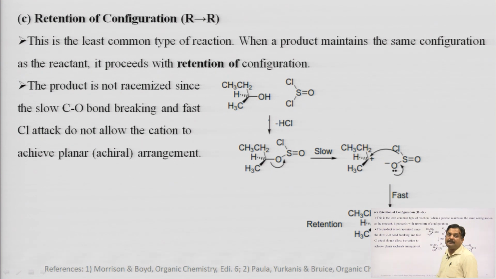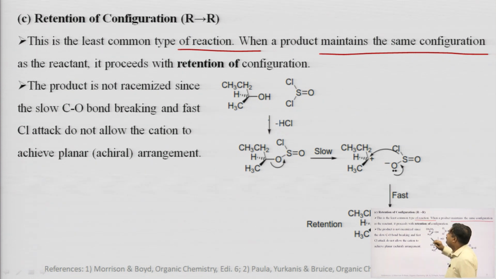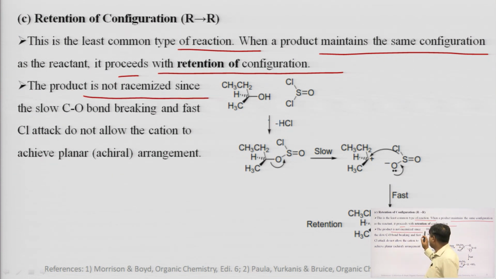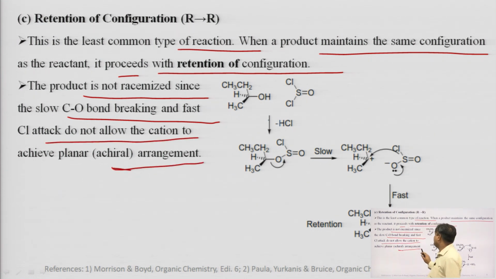Now, the third is retention of configuration, meaning we get the product with the same configuration as the substrate. This is the least common type of reaction. When a product maintains the same configuration as the reactant, it proceeds with retention of configuration. The product is not racemized, since the slow C-O bond breaking and the fast chlorine attack do not allow the cation to achieve a planar or achiral state.